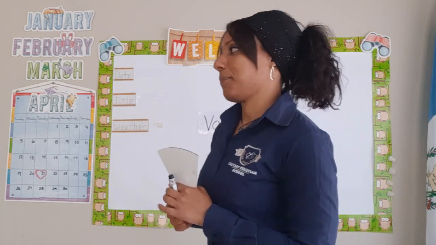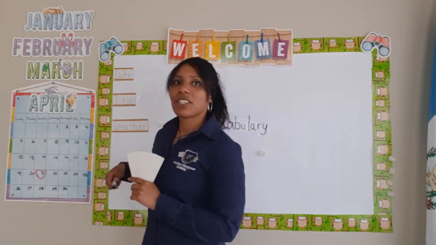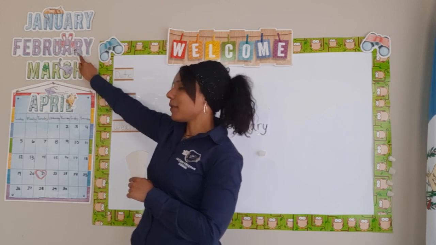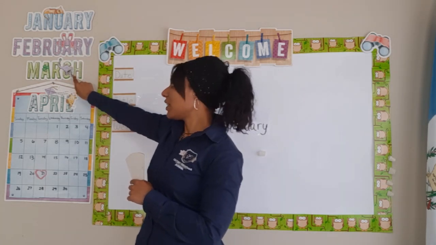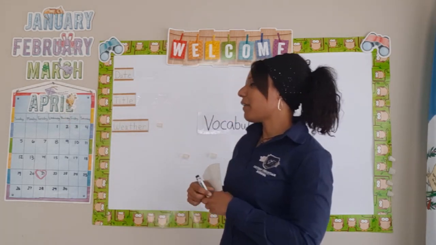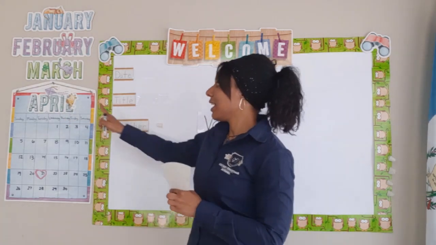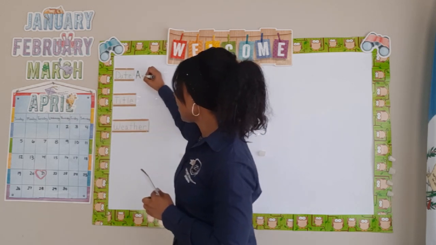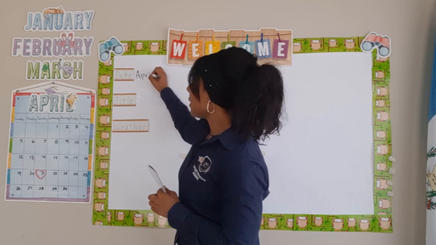I want you guys to follow me over here to the calendar so that we can see what day is today. So let's remember that we started the school year in January, then it was February, next was March, and now we are in April. Okay, so we're going to start by writing that today's date is April. So I'm going to write it here for you guys. So April.